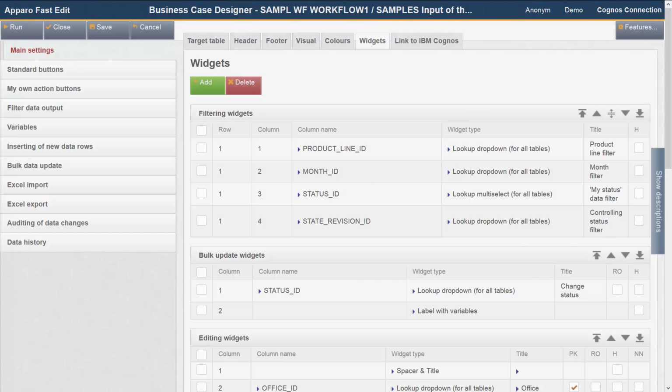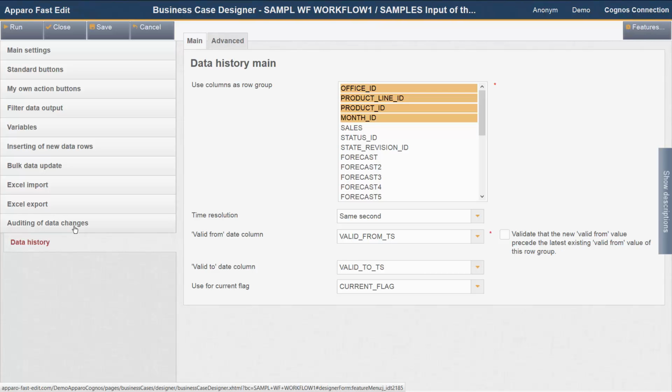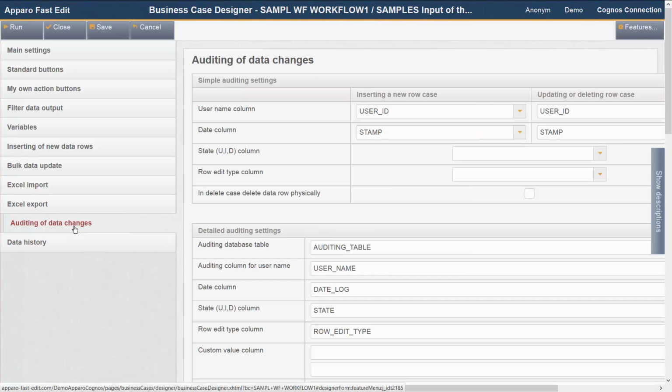For traceability, we have the features data history and auditing of data changes available. The data history generates a new line of data, marks it as the current line, and hides old data rows. For the user, it looks as if the data were overwritten or deleted, but it's still available in the database. The auditing of data changes allows the recording of data changes, deletions, and inserts.